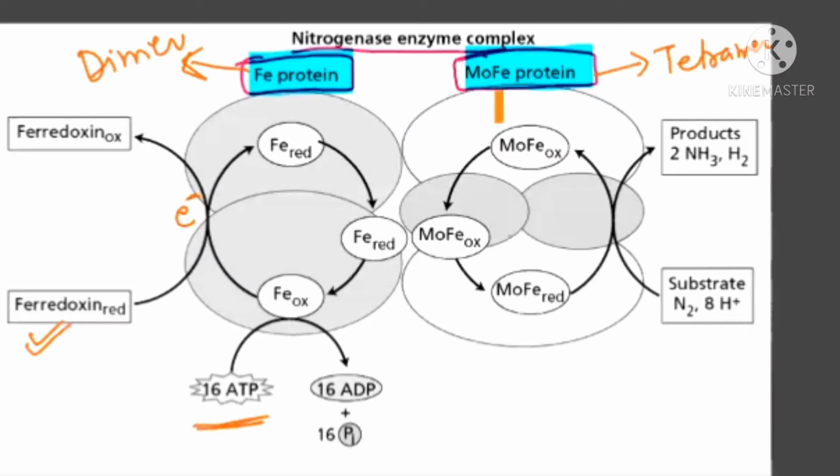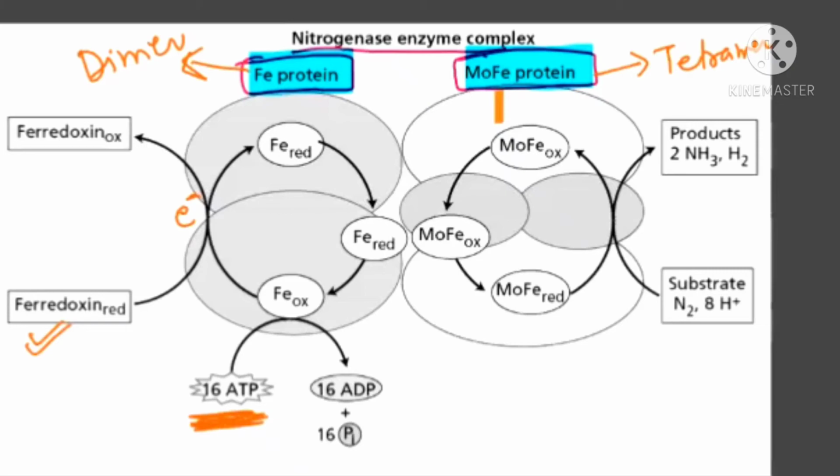That time it is using ATP. ATP is used here. So ATP is used by the first component of the nitrogenase. Now when the iron protein gets oxidized, it gives electrons to the molybdenum iron protein, the second component. The second component again has oxidation and reduction going on.